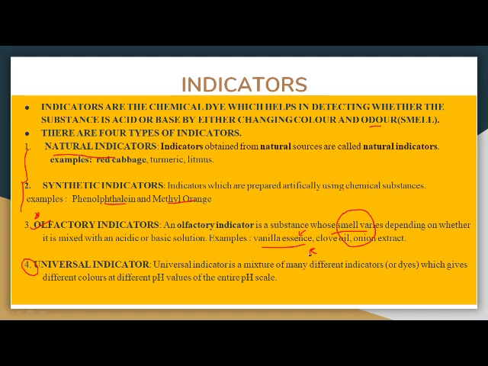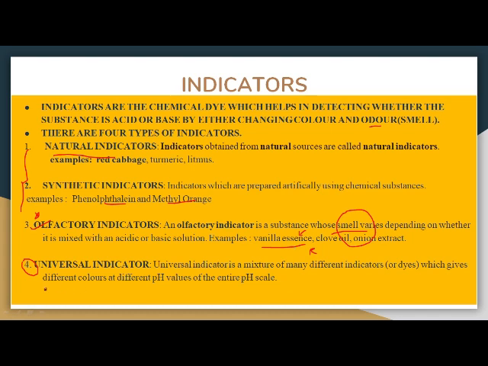When we add any base to the vanilla essence, the smell vanishes. You will stop smelling it. But when we add any acid to vanilla essence, the smell sustains, the vanilla smell remains.